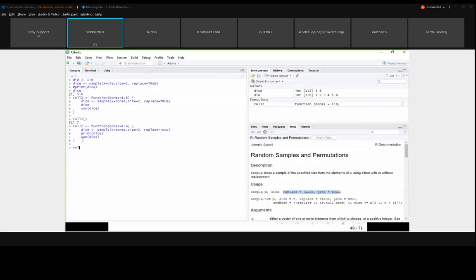Then if I give this, now I will get two results: I am getting dice as well as 11. Similarly, if you exchange the result, for example, here I am removing the printing of dice. After sum of dice, I am just printing dice.